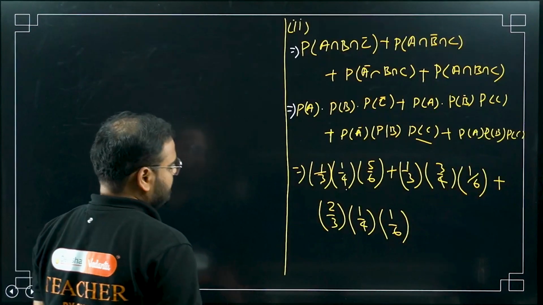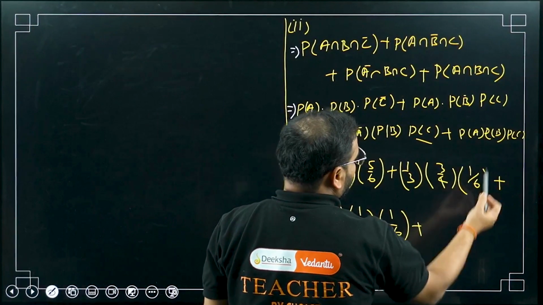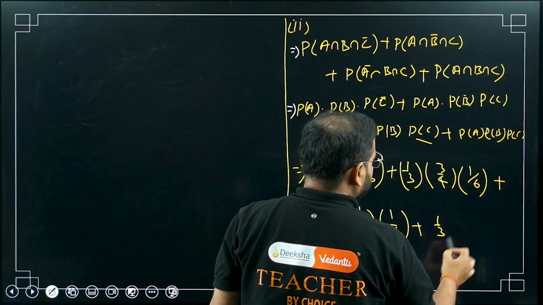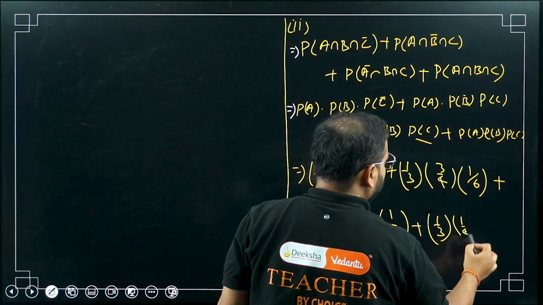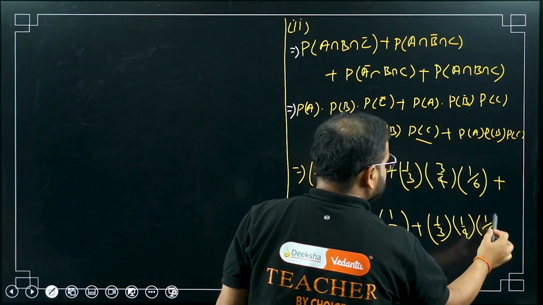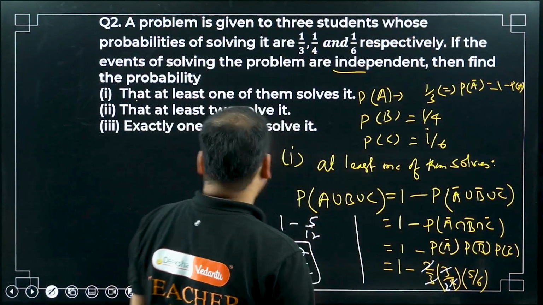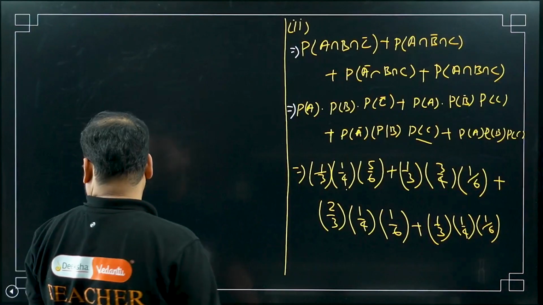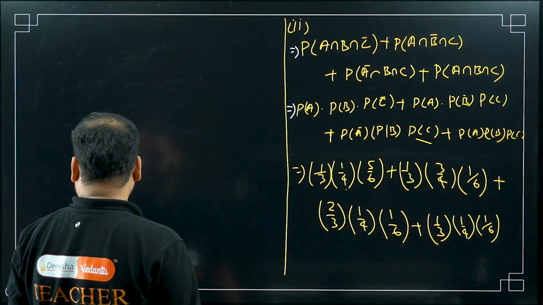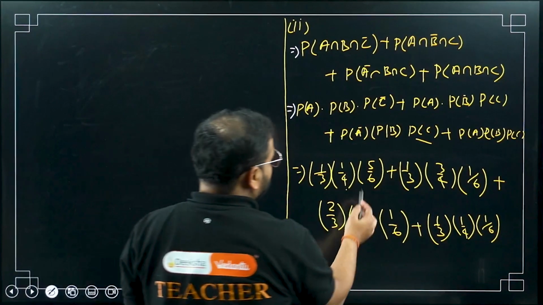Now again the last one, all together, means 1 by 3, 1 by 4 and 1 by 6. Great. Let's do the multiplication. What I'm getting, have a look. So for this part, can I cancel something?